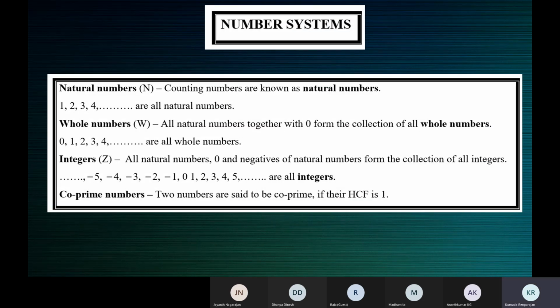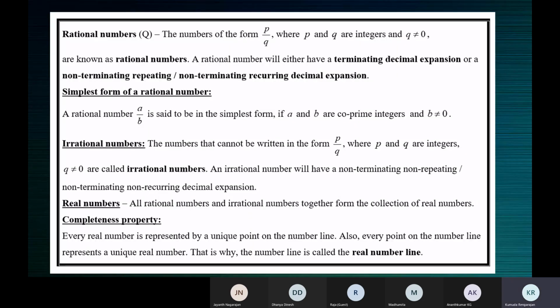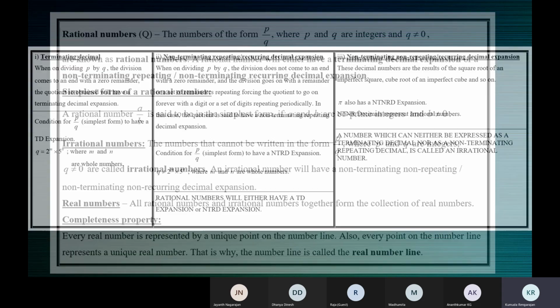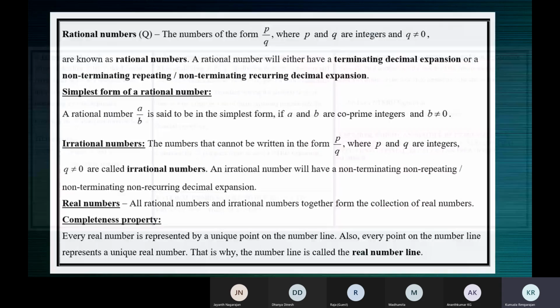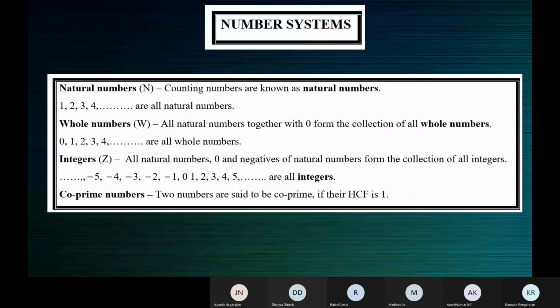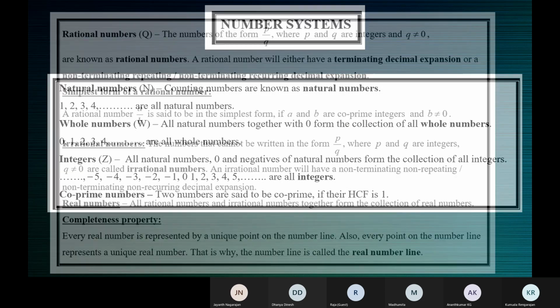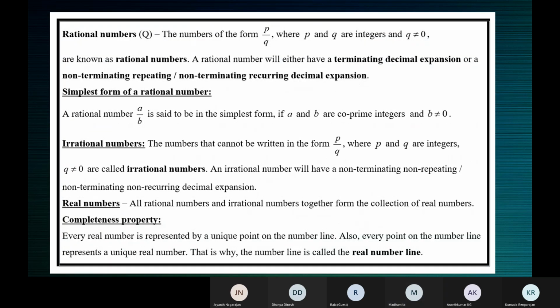So there may be a few terms which are new to you. That we'll see in the next class. Whatever I share on WhatsApp, you please write. You can take a screenshot if you want, children. Those who want to take a screenshot can take it now. Taken, ma'am.